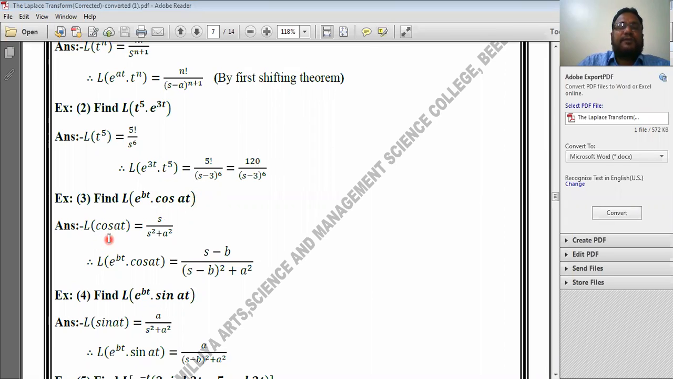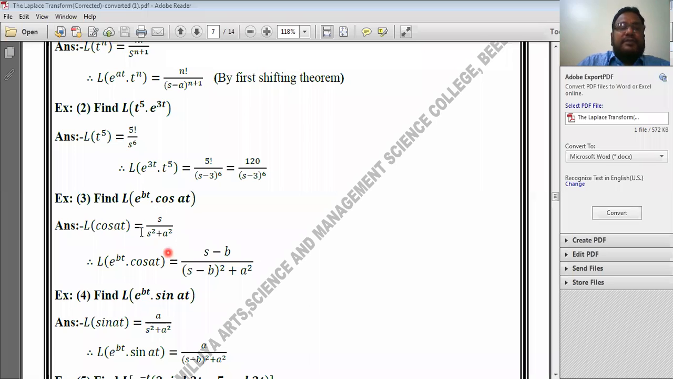Laplace transform of cos of at, standard result already I have proved, s divided by s square plus a square. You must remember this standard result, without it you cannot solve this. Laplace transform of cos of at is equal to s divided by s square plus a square. Again, by first shifting theorem, Laplace transform of e to the power bt into cos of at. See, with cos of at there is e to the power bt here, meaning the value of a here is b. Before, a was 3 here, now here it is b.